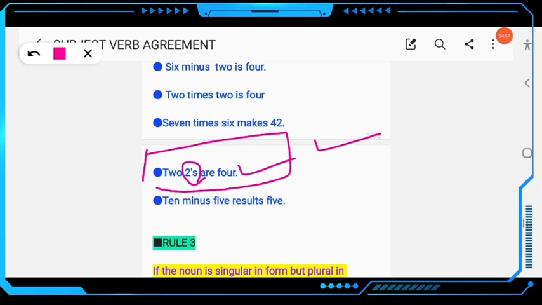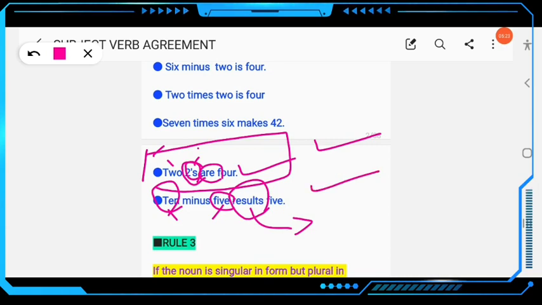10 minus 5 results 5. Here it is singular. Both digits are singular, but look at the previous example, 2 2s. Here 2s is plural. Here one digit is singular, another is plural, so the verb will also be plural: are. Here, in 10 minus 5, 10 is singular, 5 is also a singular digit. So the verb is results, don't write "result," results. 10 minus 5 results 5.